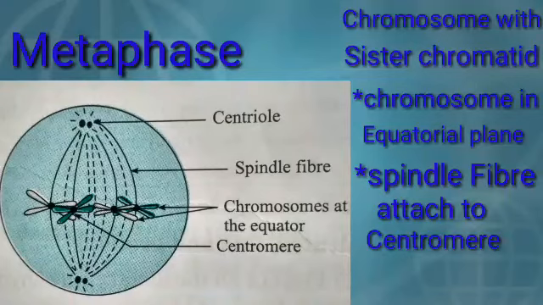And here the thread-like structure forms. They are called spindle fibers. These spindle fibers are attached to the centromere of the sister chromatids and the centrioles.